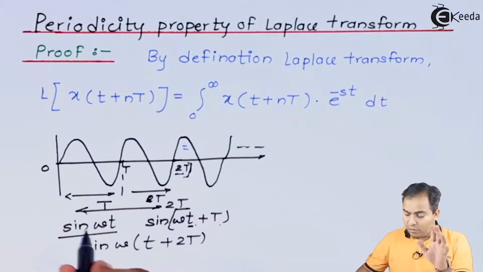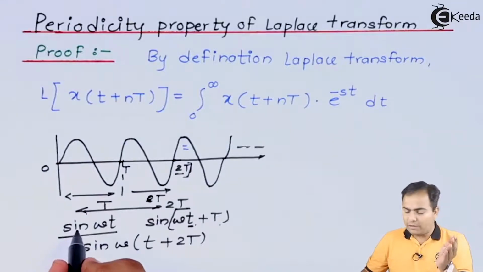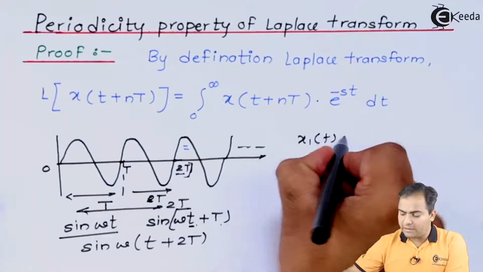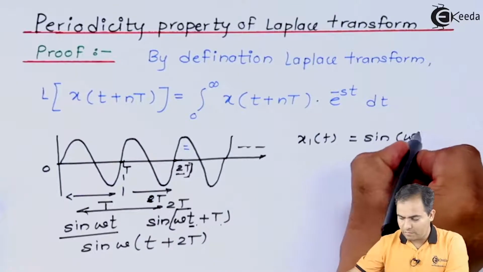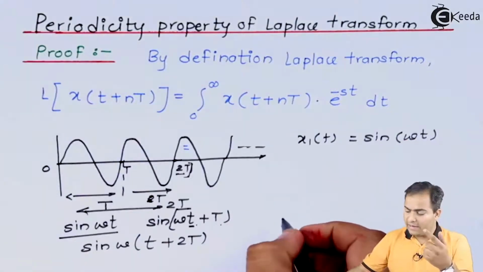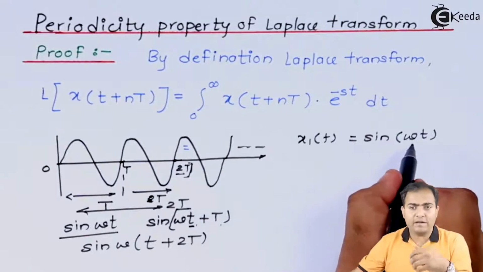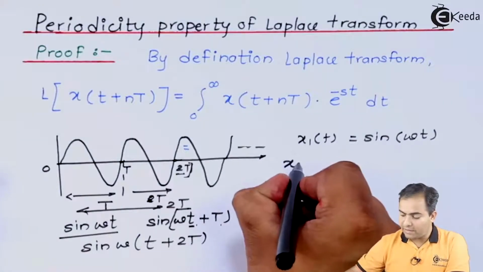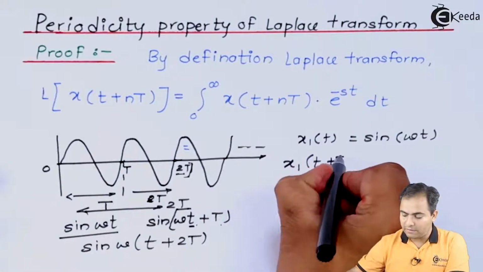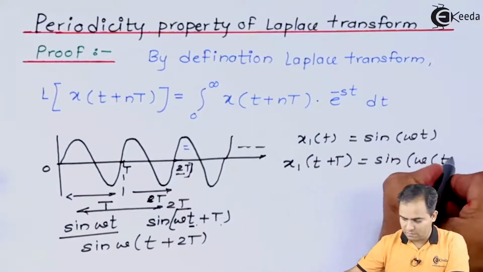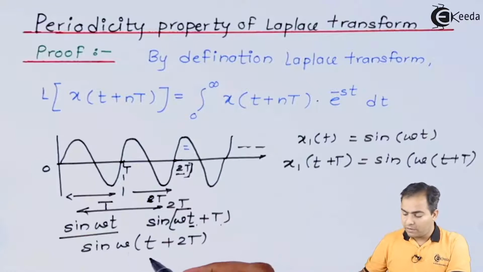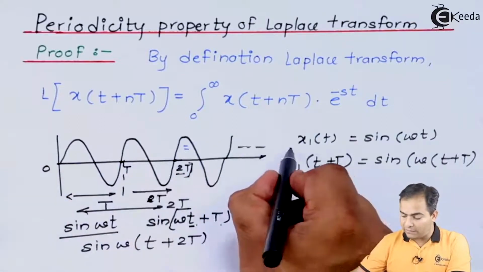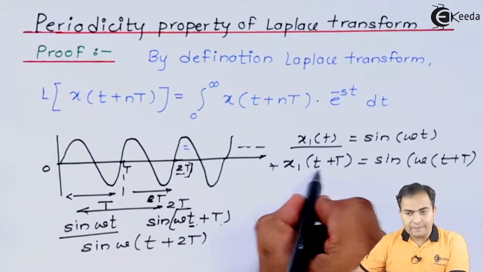So you can say that only one function is there which is going to be delayed. Let's say x1(t) is my sin(ωt). If we add a delay in x1(t), then of course the sine wave will produce the same value, but after T. So I can write x1(t + T) is sin(ω(t + T)). This oscillation is nothing but the addition of x1(t) plus x1(t + T).